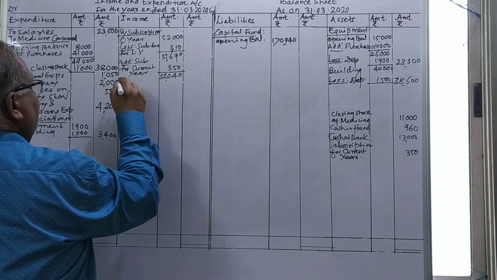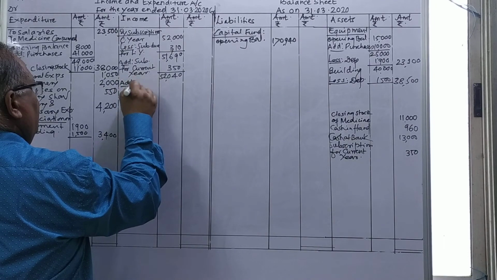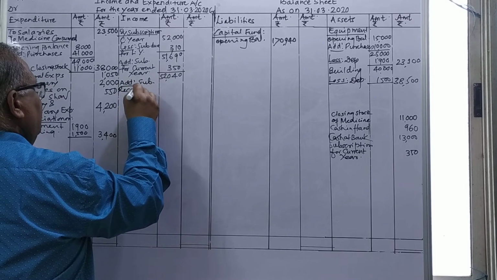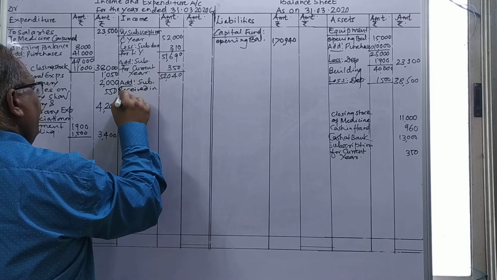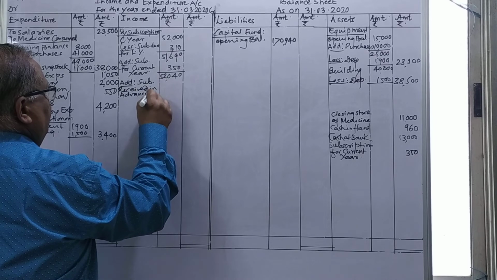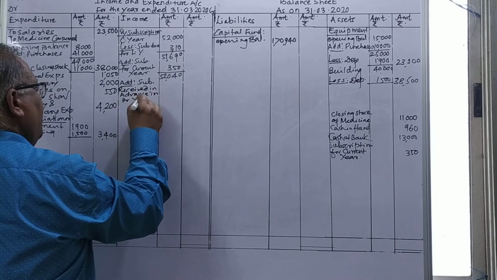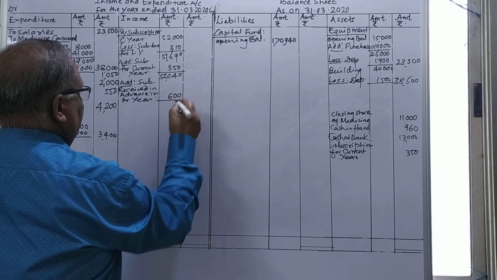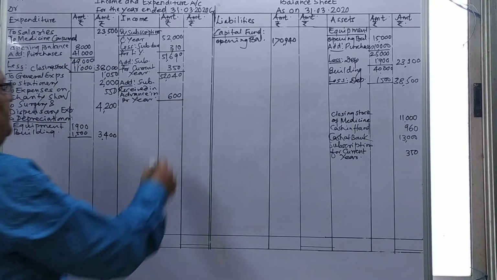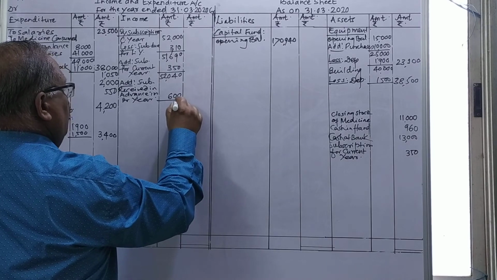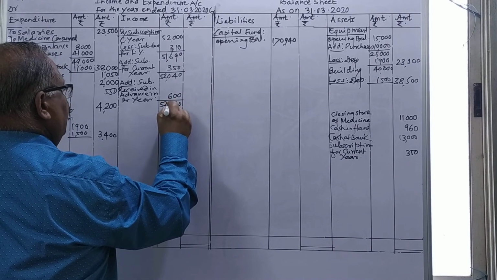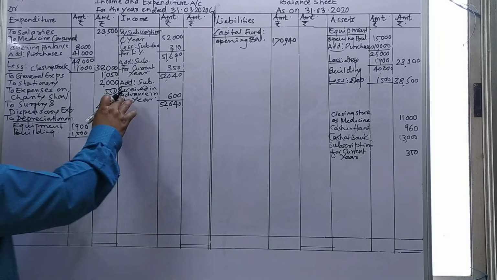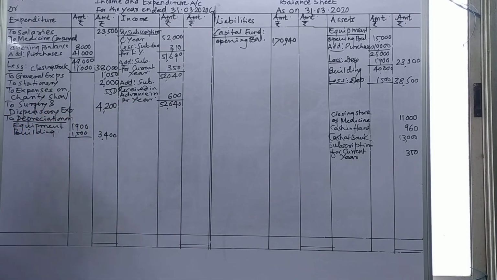I will add it here: subscription received in advance, received in advance in the previous year, 600 is given. Just add it. After addition of these 0, 4, 6, and 52,640.